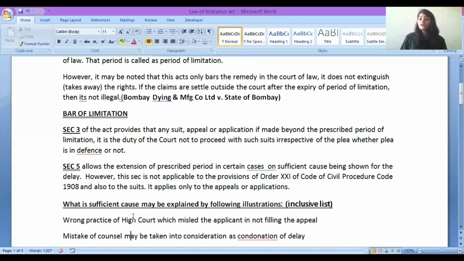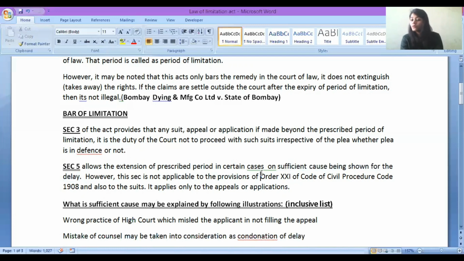But most important is sufficient cause should be there. Sufficient reason should be there. कुछ ऐसे ही फालतू reason नहीं चलेगा. Sufficient cause must be shown for the delay, that is, why the delay was done. Why you could not file your complaint within the prescribed period. If you are providing a sufficient cause, sufficient reason, and if the court is satisfied, then it may allow you the remedy in the court of law, right? So section 5 is an extension of section number 3, right? But this section is not applicable where it is not applicable.